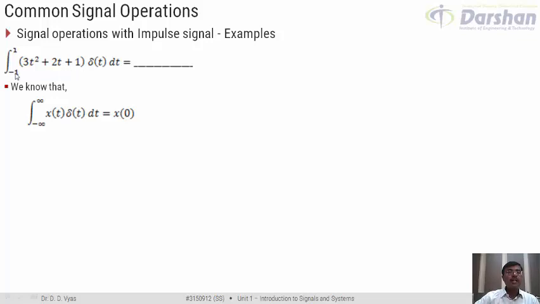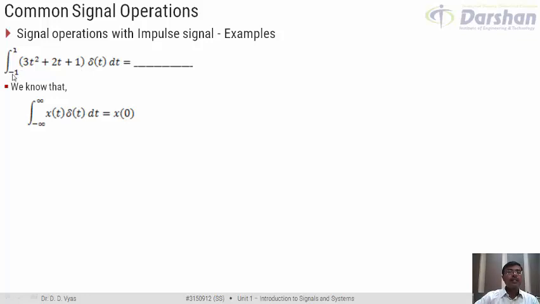Now when I am multiplying this 3t square plus 2t plus 1 with delta t, I would be interested in the value of this function only at time t equal to 0, because this integration is equal to x of 0 as we discussed in the previous slide.